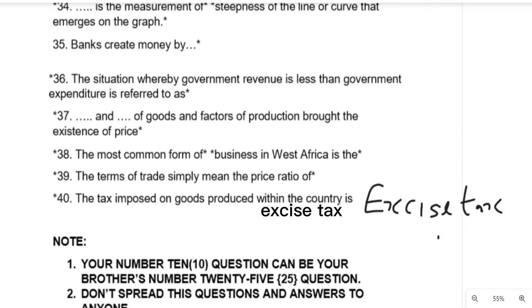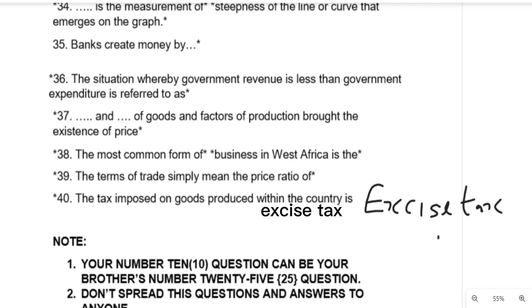Remember, we have two types of taxation. We have the direct taxation and the indirect taxation. Direct taxation is taxation on income you earn in a country, while indirect taxation is taxation on expenditure.